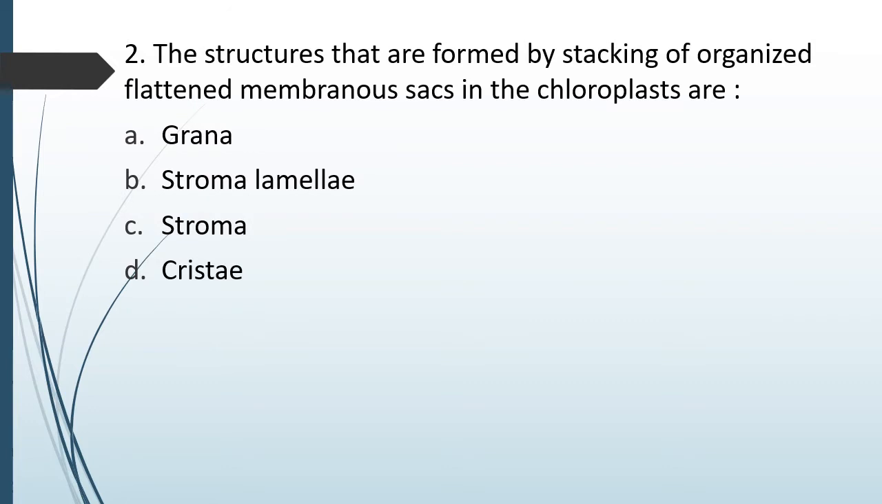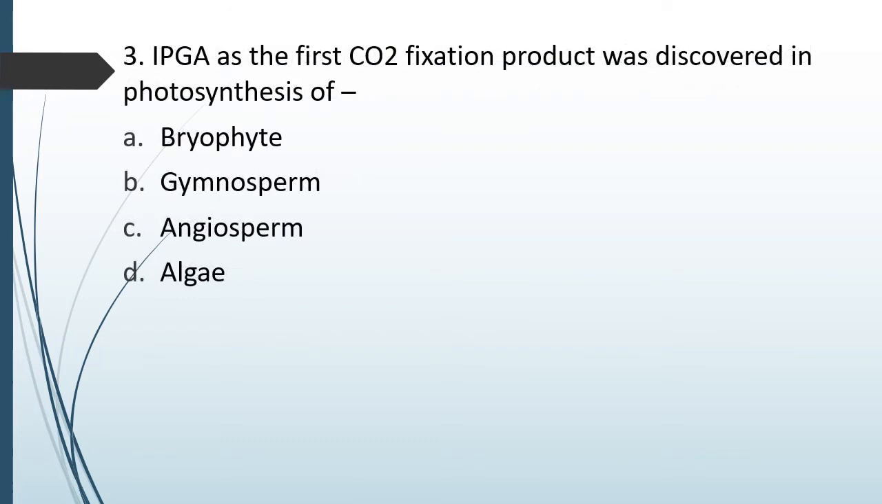Question number 55. The structures that are formed by stacking of organized flattened membranous sacs in a chloroplast are: granum, stromal lamellae, stroma, or cristae. Correct answer is option A, grana. Question number 92. The first carbon dioxide fixation product, PGA, was discovered in photosynthesis of: bryophytes, gymnosperms, angiosperms, algae. The correct answer is option D, algae.